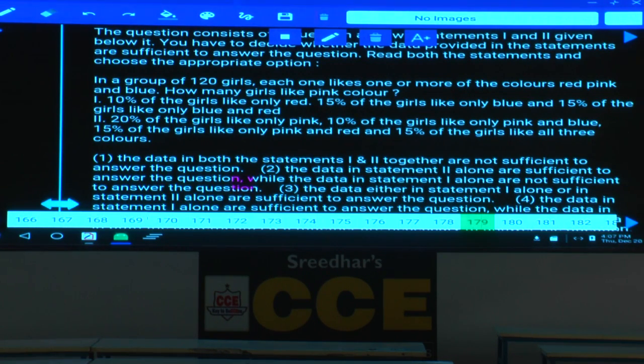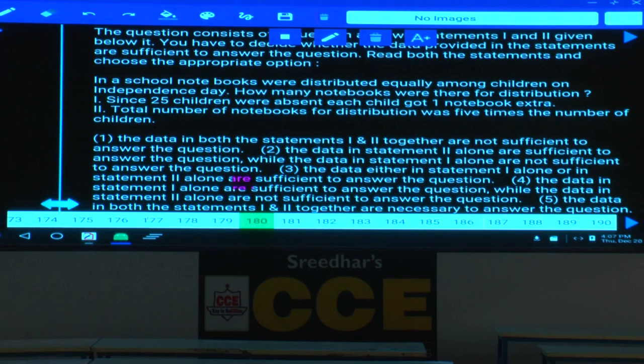20% of the girls like only pink, 10% like only pink and blue, 15% like only pink and red, 15% of the girls like all the three. What is this about? 1, 2, 3, 4 areas? Will you get the answer using 2 alone? Yes, 1 alone is sufficient or 2 alone.